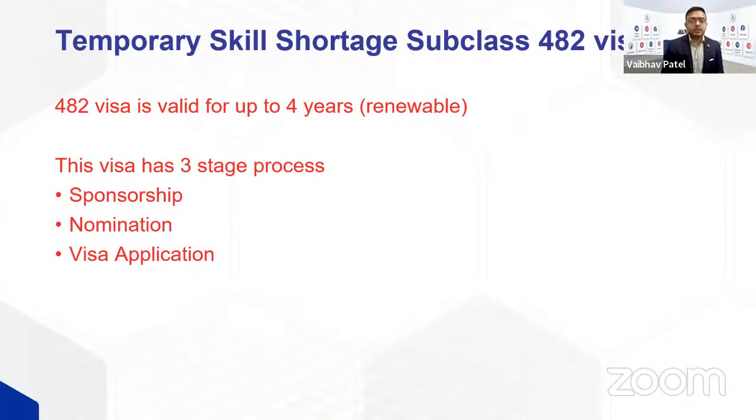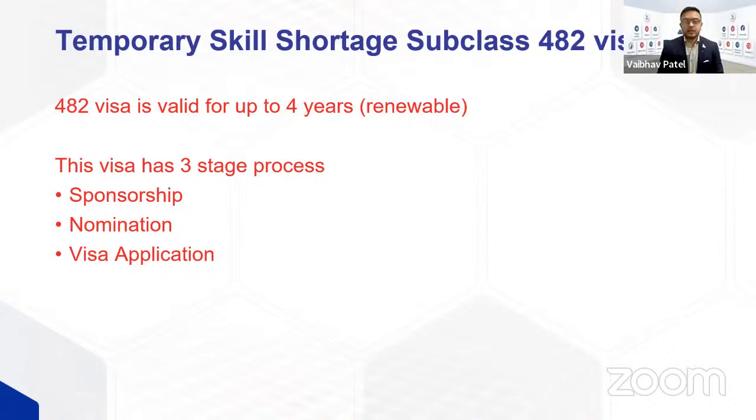With the 482 visa, generally you can get up to 4 years. This visa is a three-stage process. You need an employer, by the way, to lodge any of these visa applications, including 482, 186, 494, and even under DAMA. Under 482, the first step is to apply for a sponsorship. This has to be done on behalf of the company. So an Australian company that wants to sponsor you will apply for a sponsorship.